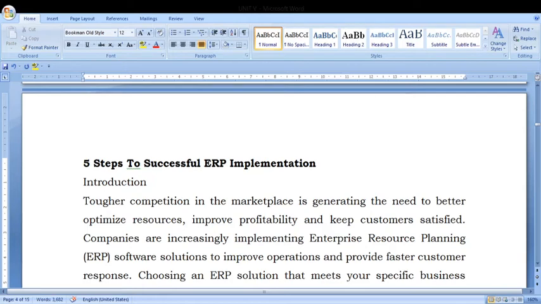Good morning, students. Today we are going to see 5 steps to successful implementation of ERP.